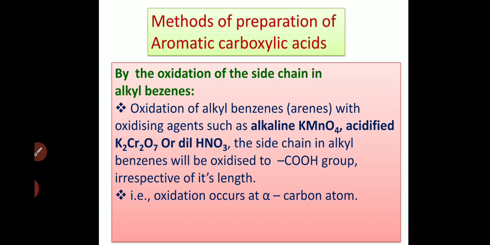So as I said, aromatic carboxylic acid is a carboxylic acid in which the carboxylic acid group, that is the COOH group, is the functional group for carboxylic acids.